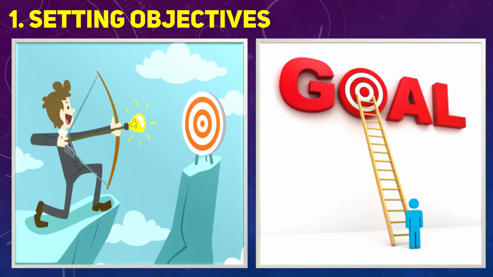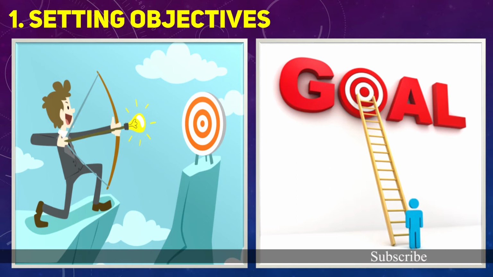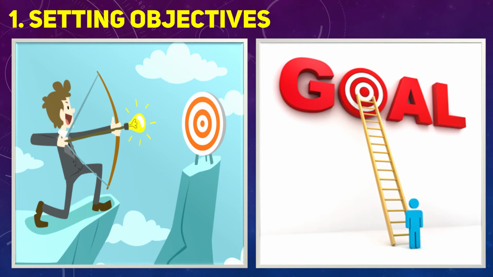The first and foremost step in planning is setting objectives. Every organization must have certain objectives. These objectives may be set for the entire organization or for each department. These objectives or goals specify what the organization wants to achieve, like increasing sales by 20%. The main objective should be shared with all departments, units and employees.